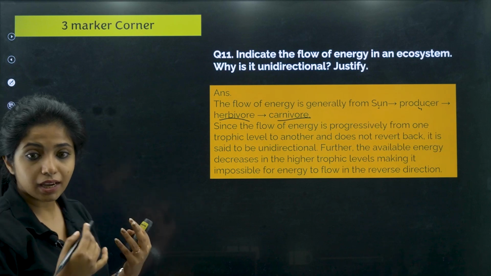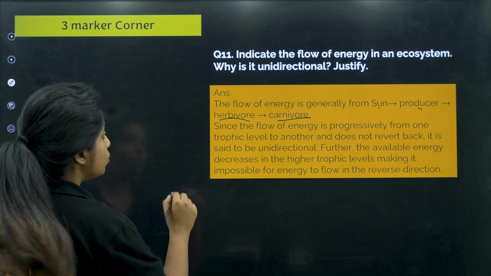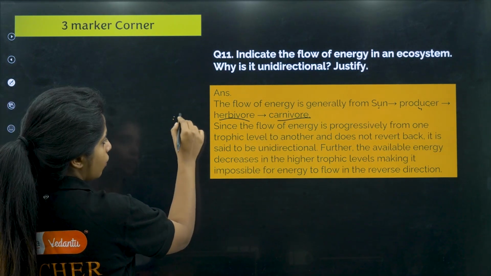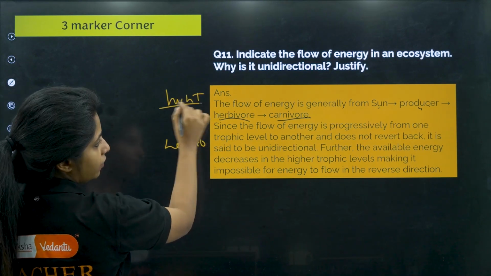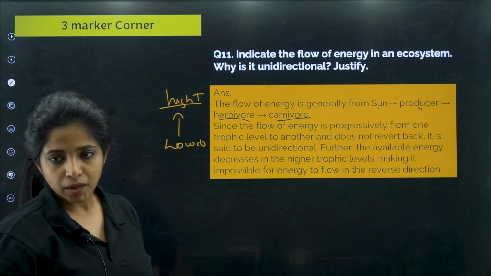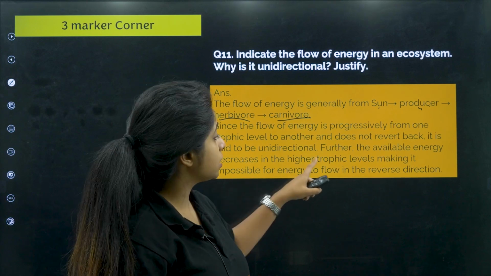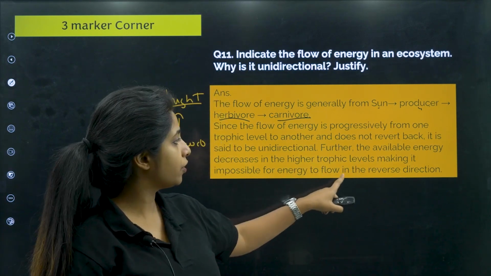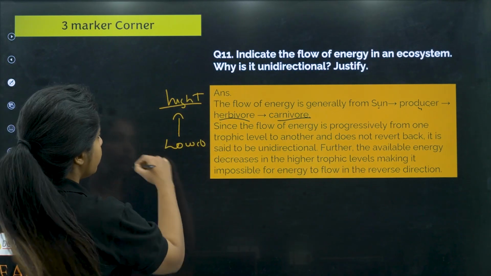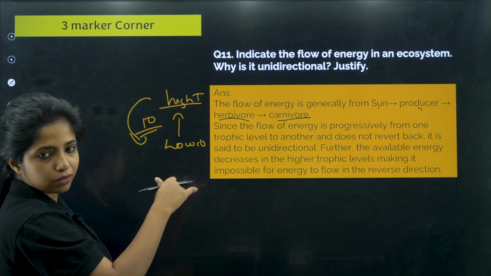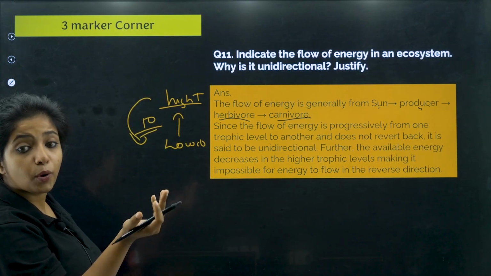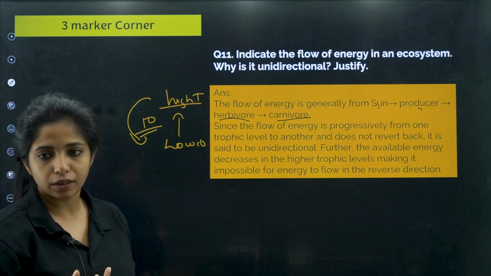So you have to first say what you mean by unidirectional. It is going in one direction only, that is from the lower trophic level to the higher trophic level. This is what you mean by unidirectionality. Further, the available energy decreases in the higher trophic level, making it impossible for energy to flow in reverse direction. Obviously, when you are giving only 10%, what do you expect? Can you give it back? No, there is no use of it. There is no point of reversibility over here.